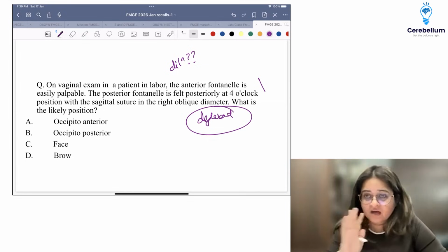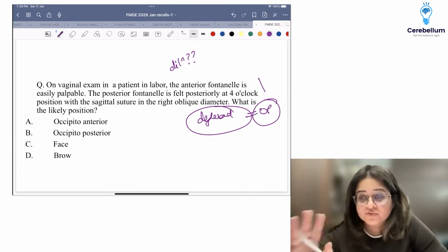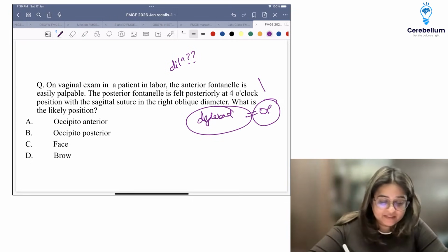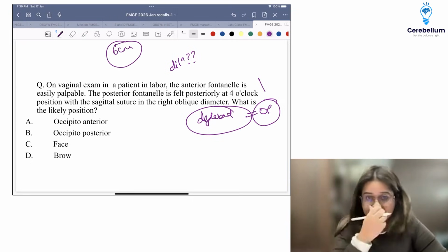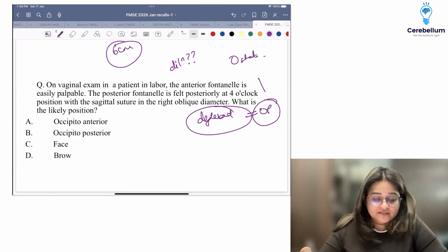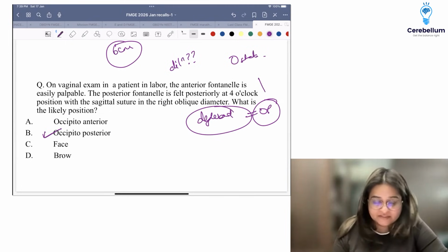Now, where do we see a deflexed head? Remember, deflexion is always associated with occipito-posterior position. In occipito-posterior, you commonly see it fully dilated or 6 centimeters dilated. All right. And I think the station was also given, 0 station. So this is not face, this is not brow; this is occipito-posterior is what I understand.